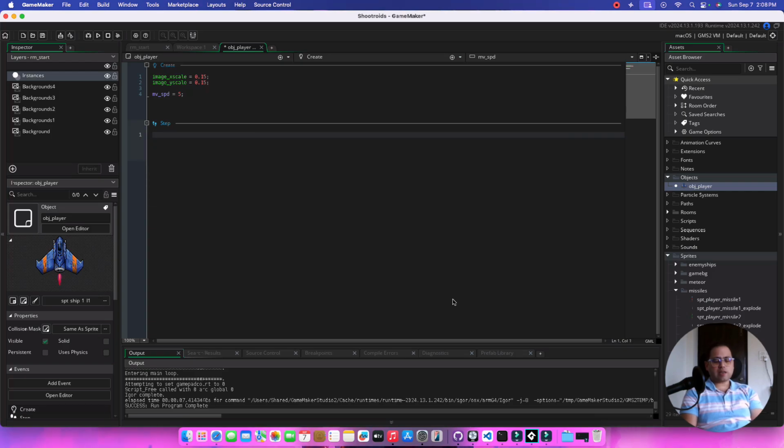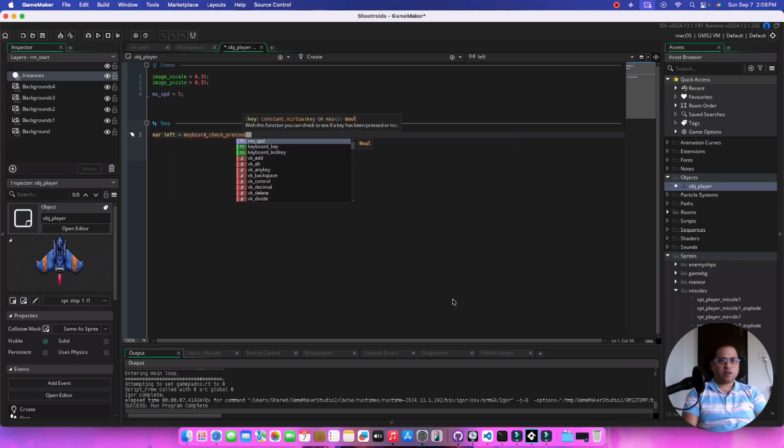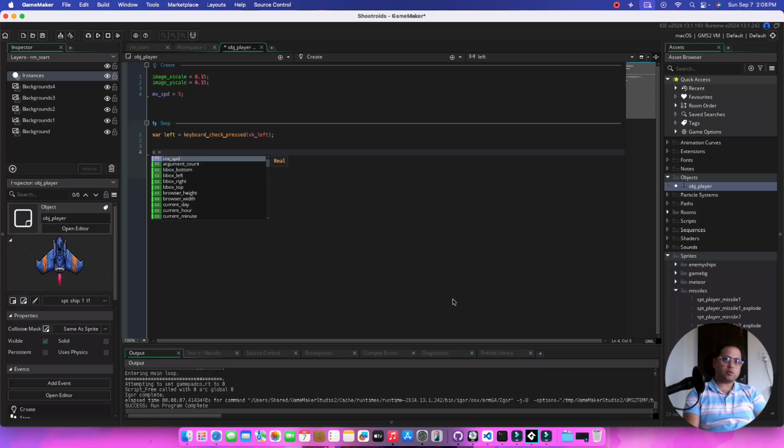So our next thing is to move left and right. We declare a variable, left. Let's first try to move left, and we want to do something if the left key is pressed. There's something called keyboard_check_pressed. If we use this, we can say vk_left, and we can say that x is equal to left. So if you press it, it's going to be 1, times move speed. Or else it's going to be 0. If you're not pressing it, it's going to be 0 times move speed, which is 0, and you're not going to move at all.